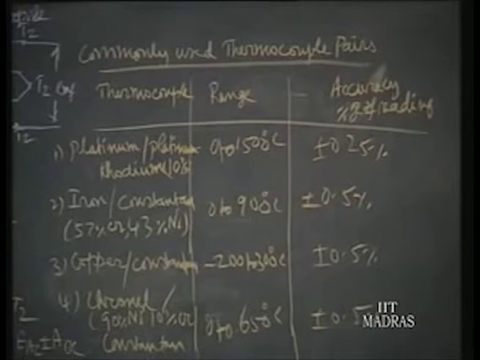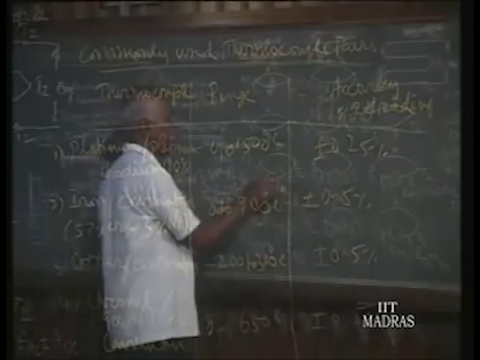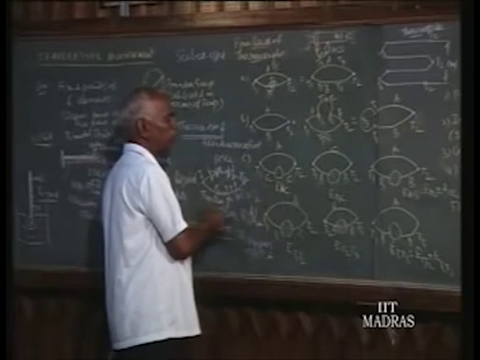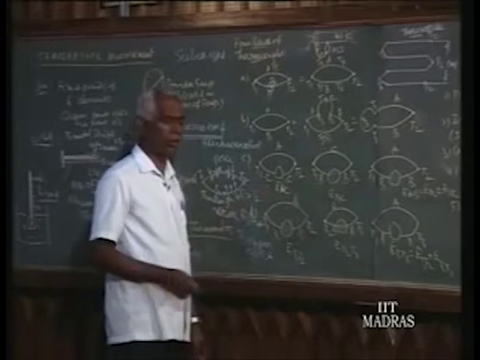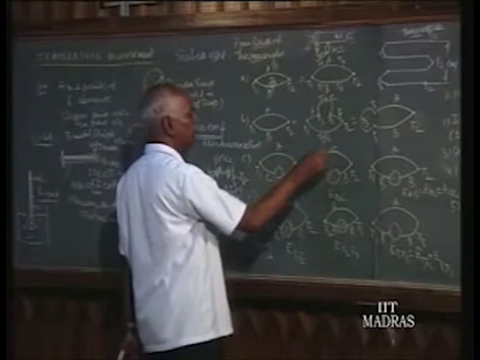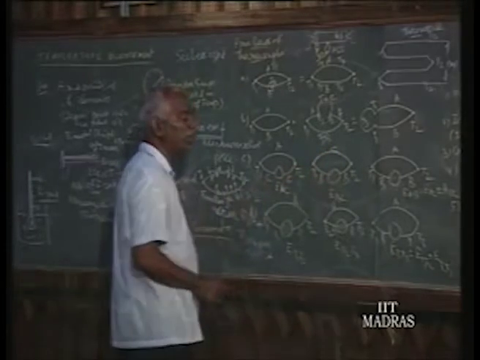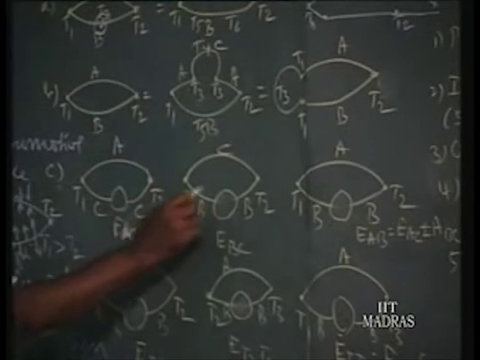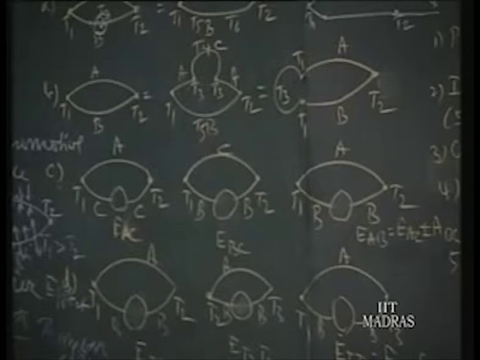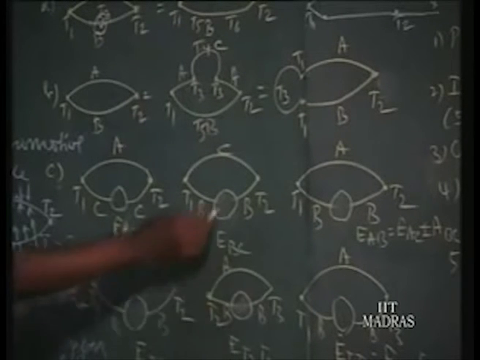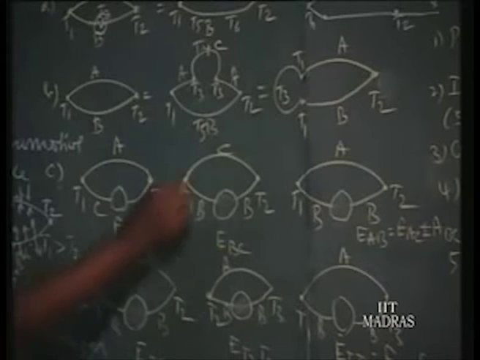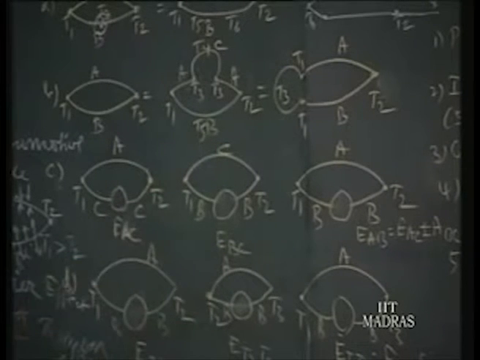First, the thermocouple is made up of material A and C, and the voltage EMF developed is EAC. Similarly, if you have material C and material B with the same temperatures T1, T2, hot junction and cold junction, and you call the thermal EMF EBC, the C material is common in both. That is the same as platinum. Platinum is the common material.